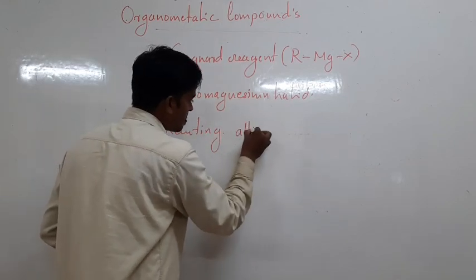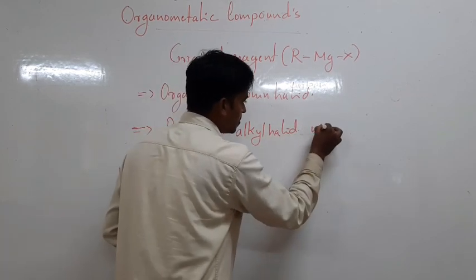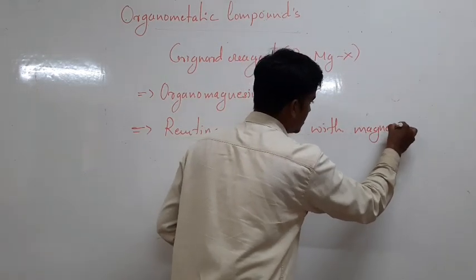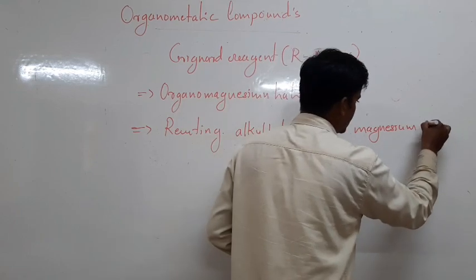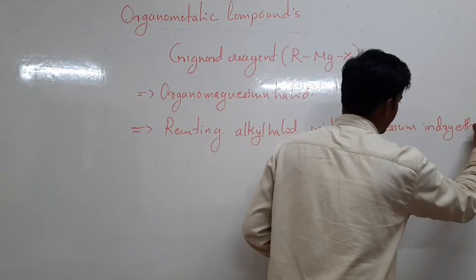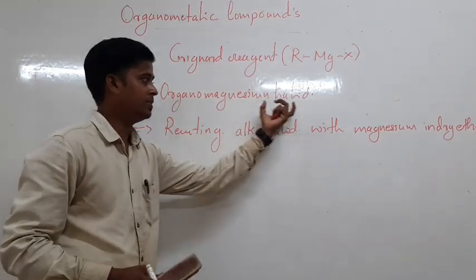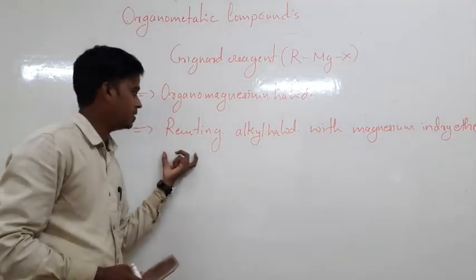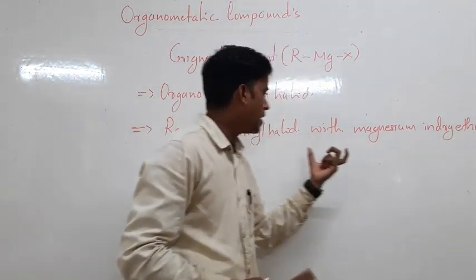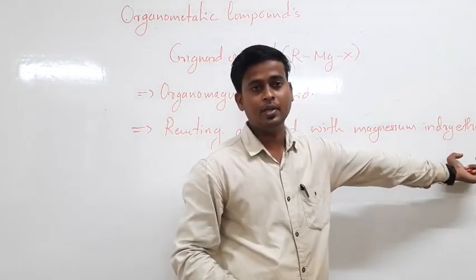alkyl halide with magnesium in dry ether. Grignard reagent is an organomagnesium halide obtained by reacting alkyl halide with magnesium in dry ether medium.